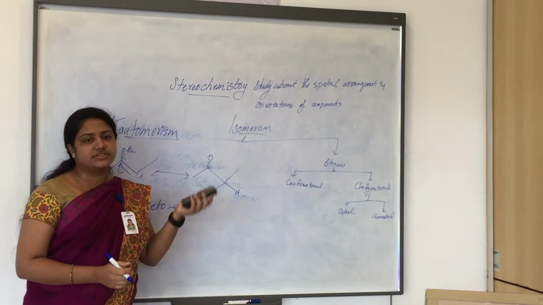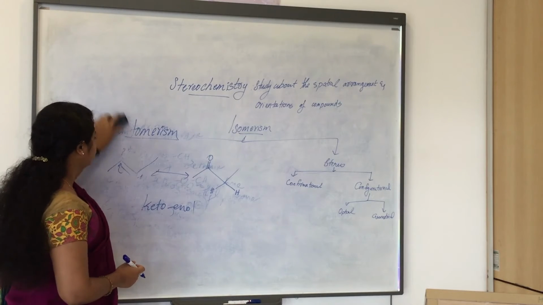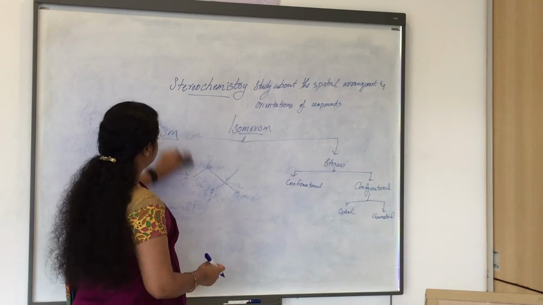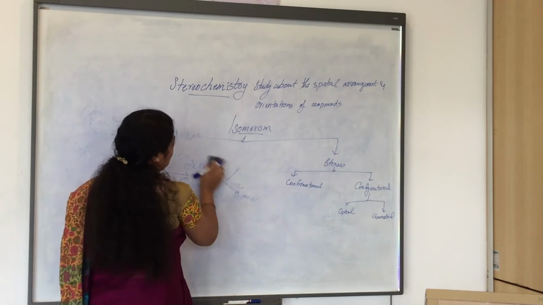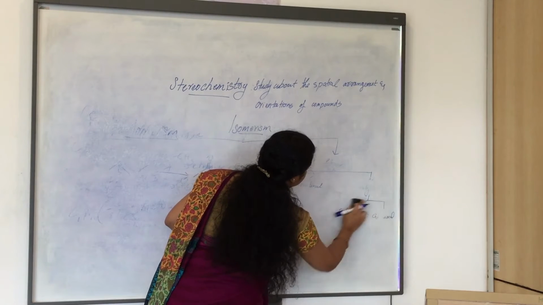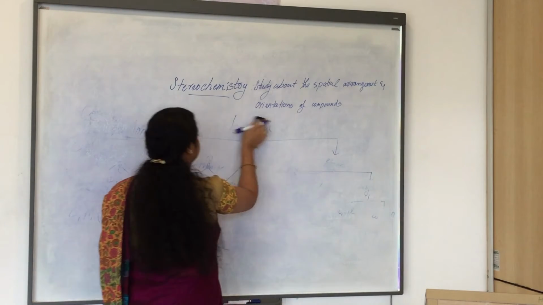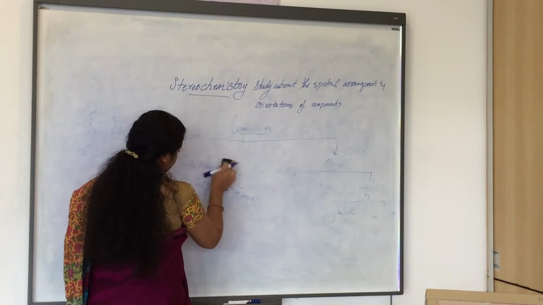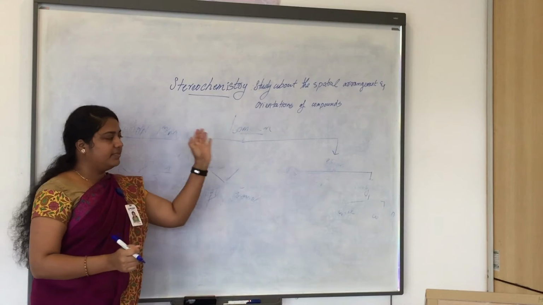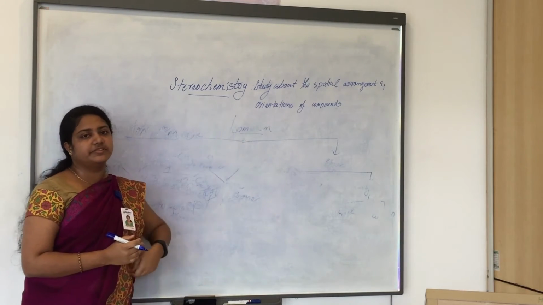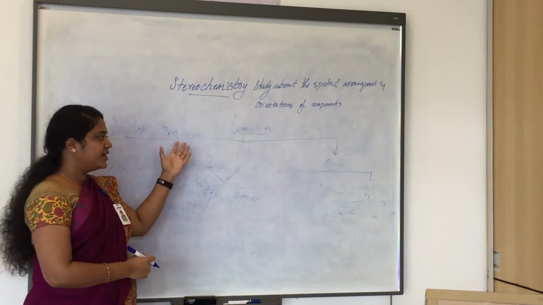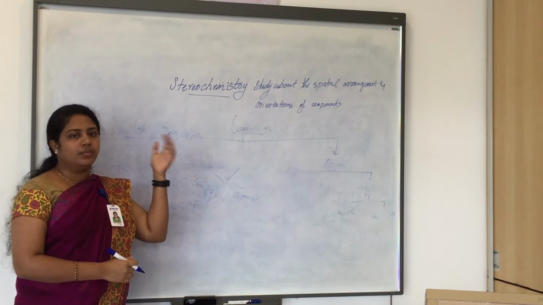And then we are going to stereoisomers. As we said, stereoisomerism is the isomerism where the difference is in the spatial or 3D arrangement of the molecules.